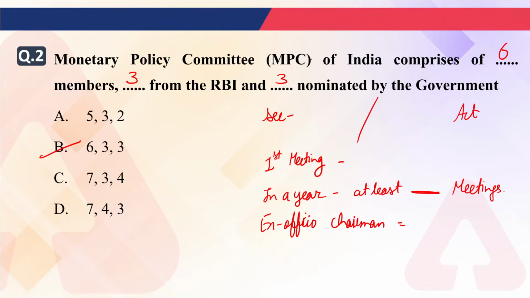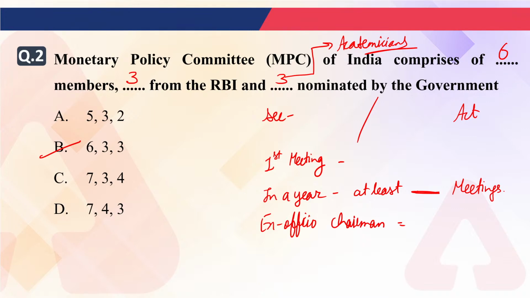The members who are appointed by Government of India are known as academicians. Their duration is 4 years or until further order of the Government of India, whichever is earlier. Okay, according to that their duration will be decided. So the duration is 4 years, or as per further order of Government of India, whichever is earlier, for the academicians.